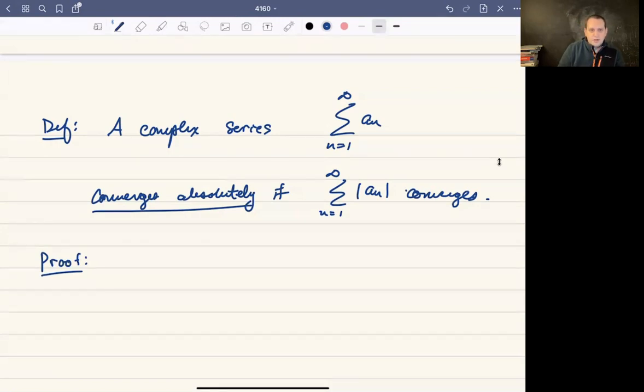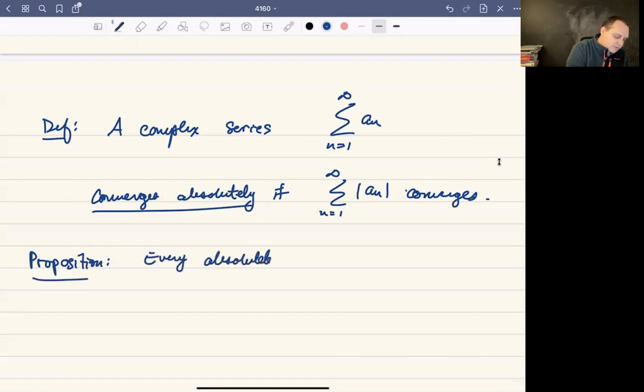Prove that every absolutely convergent series converges. Yeah, it's not as obvious as you think it is. If you disagree with me, pause it, do it yourself, email me, and we can go from there. I need to write better, because I didn't actually write the proposition, I just said it: every absolutely convergent series converges.